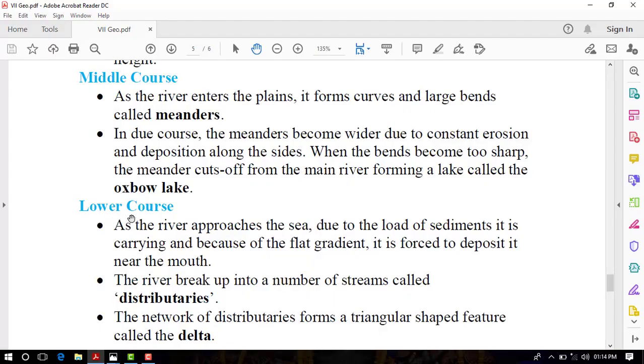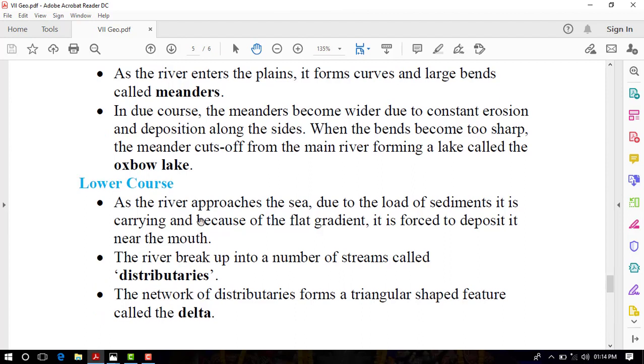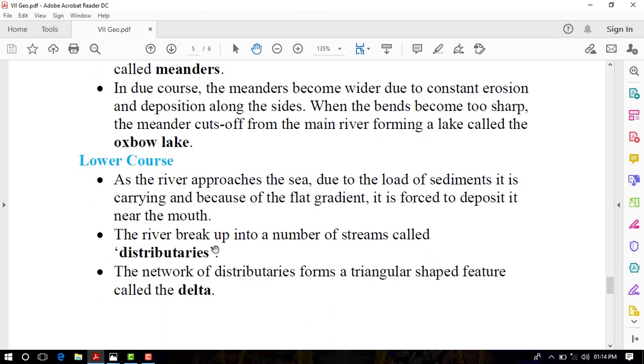The last course of the river is the lower course. As the river approaches the sea, due to the load of sediments it is carrying, and because of the flat gradient, it is forced to deposit it near the mouth.